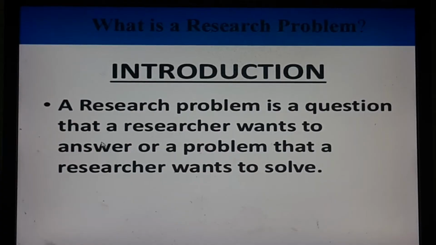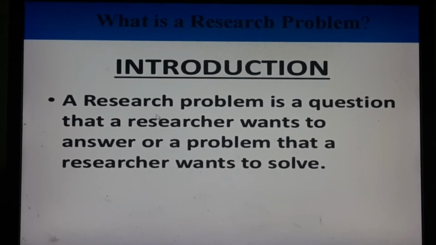The first step of research is to identify and define the research problem. As you know, problem is the difference between your present position and your desired position. The gap is your problem. Now we need to identify this problem, and also we need to define this problem or give the operational definition of this problem to identify the nature of the problem.